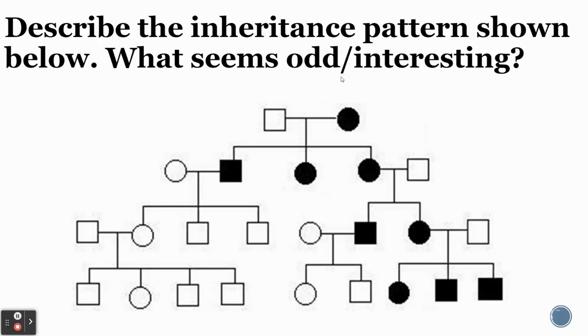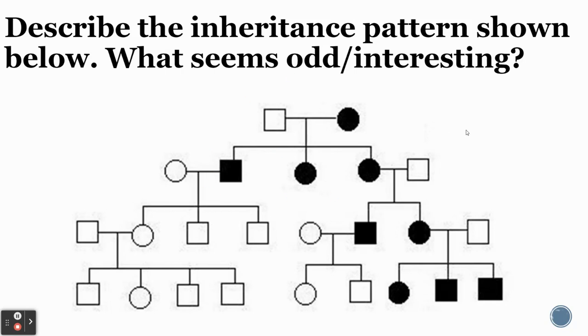If you thought about it for a bit, you might notice that whenever the mother has a disease, the kids tend to have it. Mother has it, kids have it. Mother has it, kids have it. Mother has it, kids have it. When the father has it, they don't pass it on. So there's something interesting going on here.